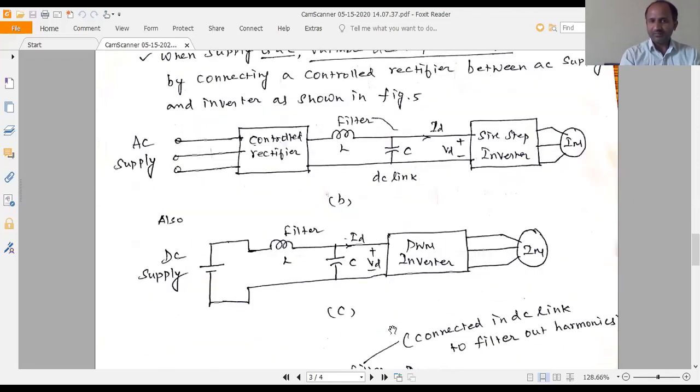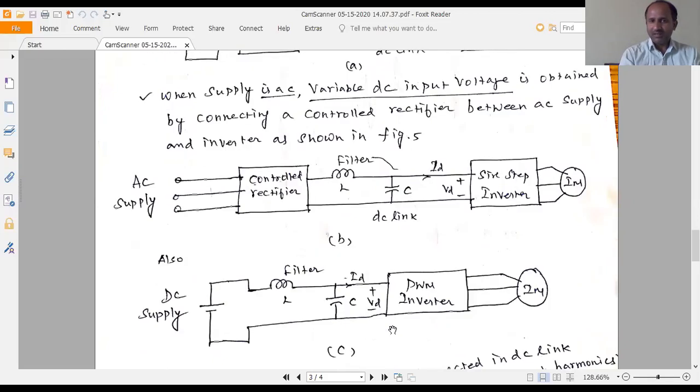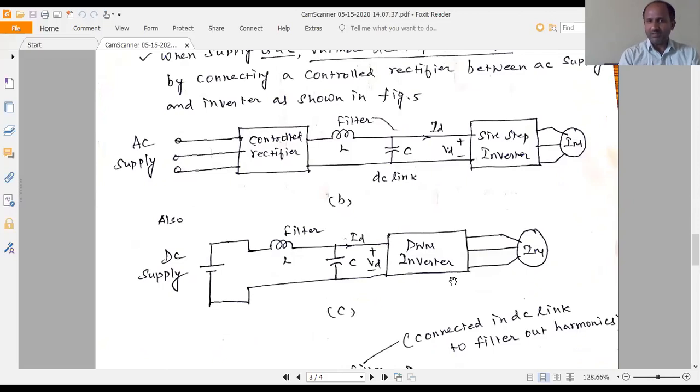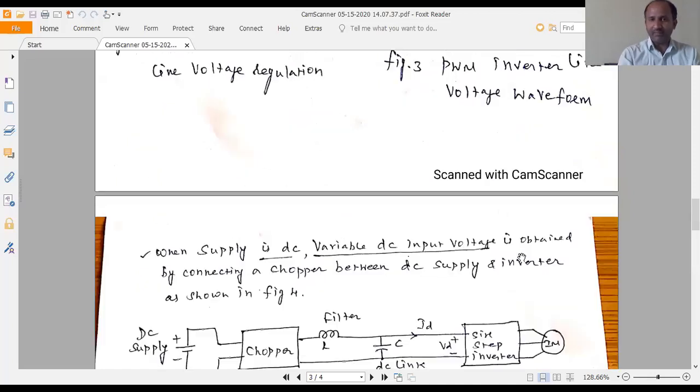Similarly, for a PWM inverter, you have to connect the DC supply and we can obtain the variable DC supply. All the inverters, either the 6-step inverter or the PWM inverter, have their output directly connected to the induction motor, as shown in the basic circuit diagram.